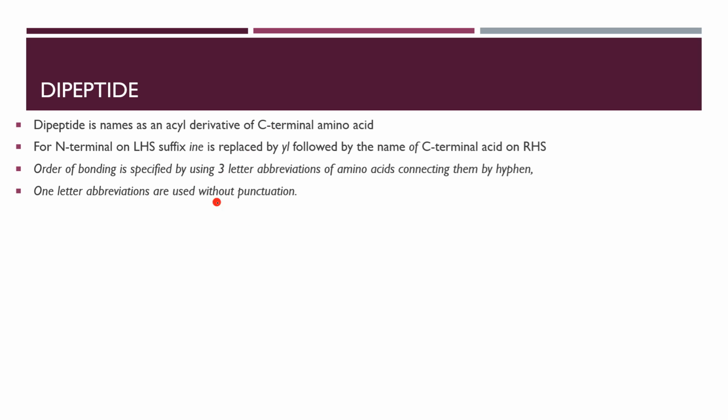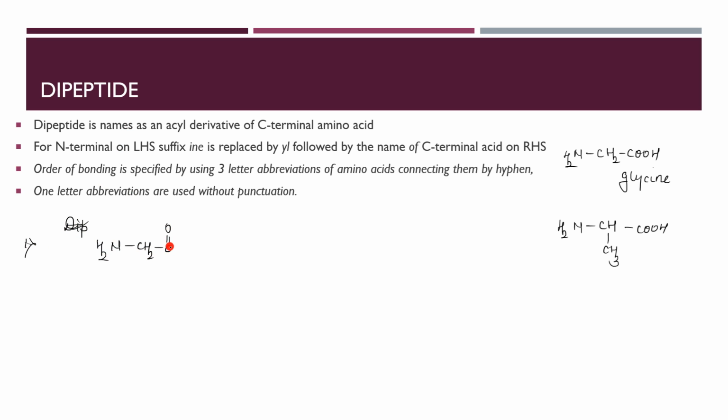Now I will write one example of amino acid nomenclature. Just have a look at this. I will first write some amino acids. We will start with the simplest one. This is glycine. And this is alanine. Now let's take one example. I will first write the structure of one amino acid. I will take an example of a dipeptide. It's already written there on the top, so I'll take the same example that I showed you previously.